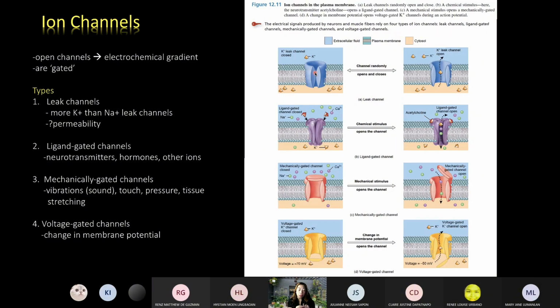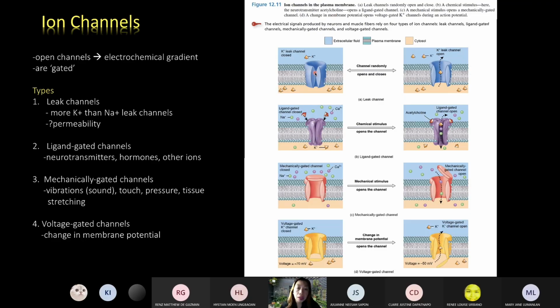Again, an integral protein can function as a channel, as a transporter, as a receptor, as an enzyme, as a cell identity marker, and as a cytoskeleton anchor. So that's six. And you are seeing here the functions of only one type, and these are the channel proteins or the pore proteins.